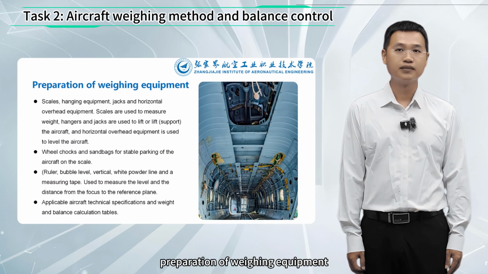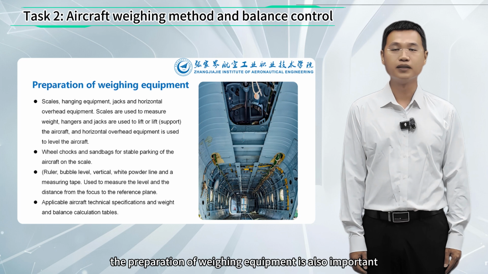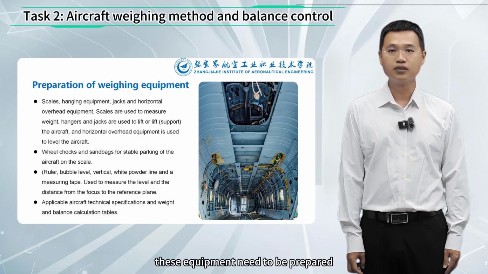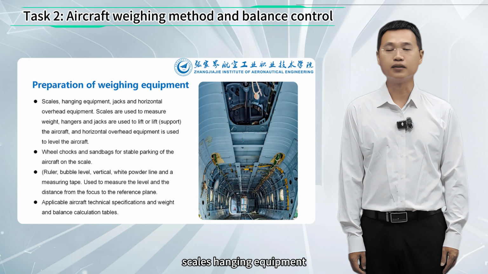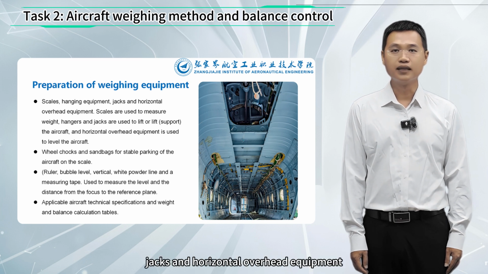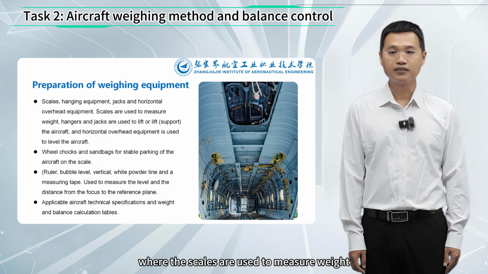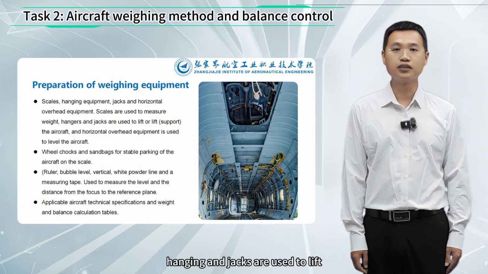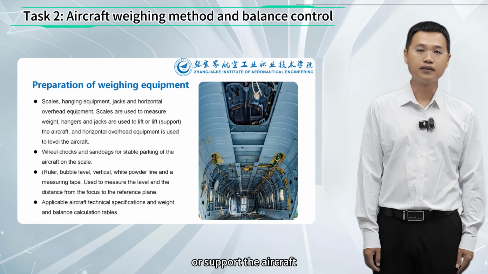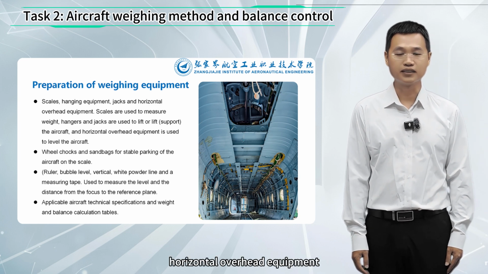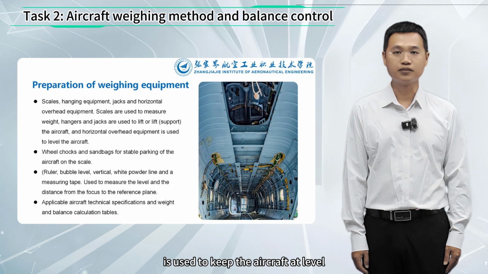Preparation of weighing equipment. The preparation of weighing equipment is also important. These equipment need to be prepared: scales, hanging equipment, jacks, and horizontal leveling equipment, where the scales are used to measure weight. Hanging equipment and jacks are used to lift or support the aircraft. Horizontal leveling equipment is used to keep the aircraft level.